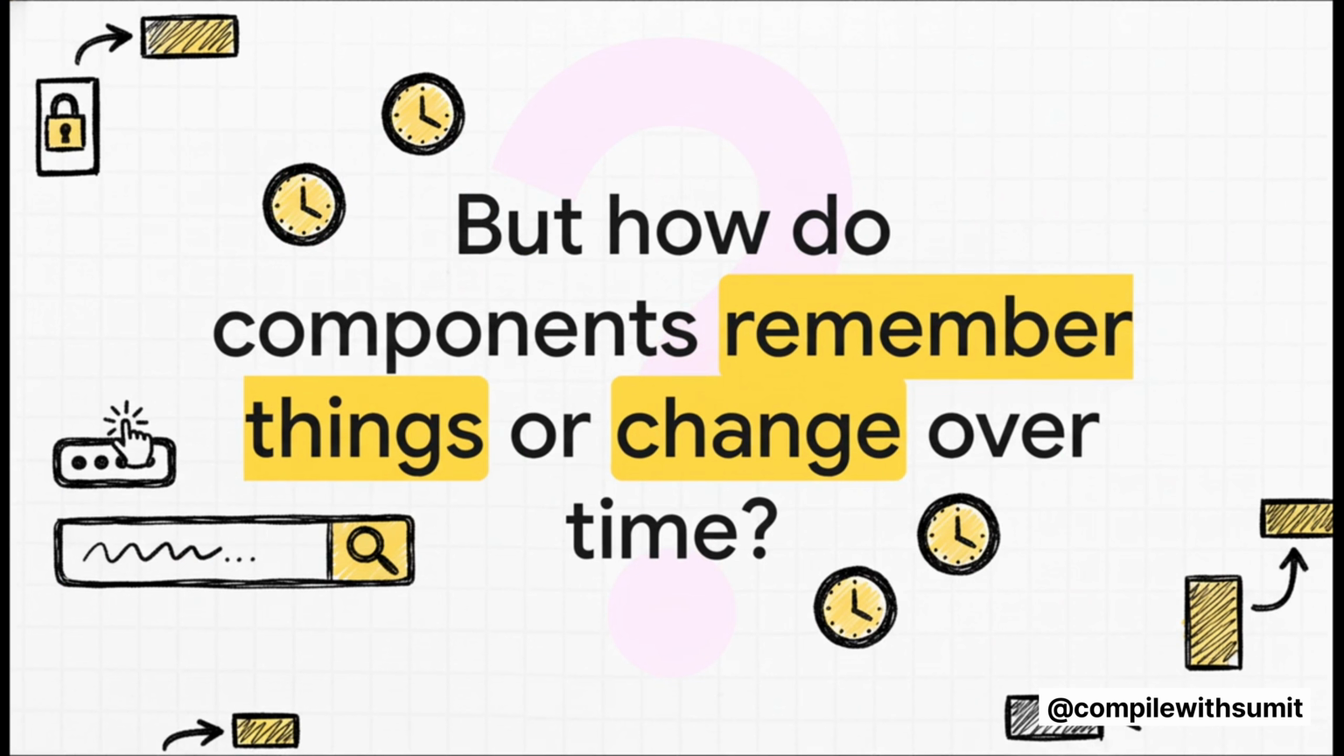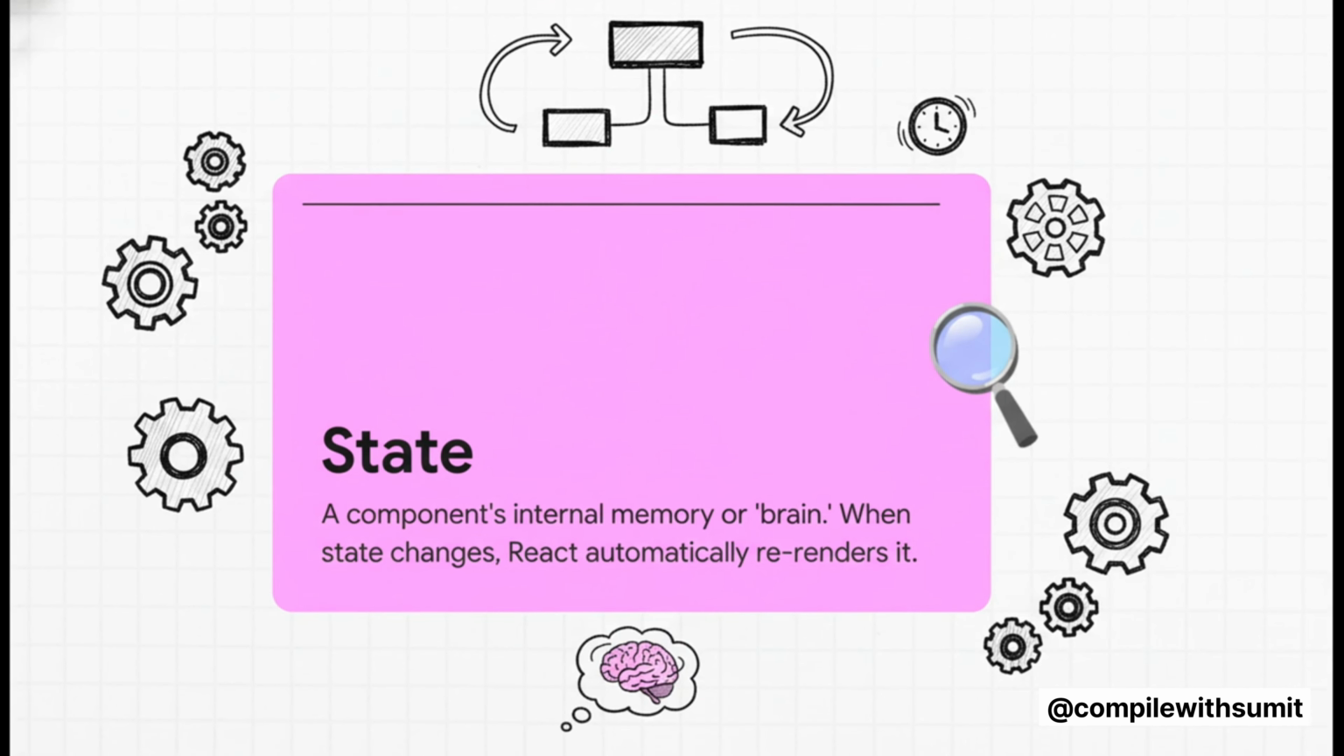Right, so props are for passing data down. But what happens when a component needs to remember something on its own? Like how does it keep track of whether a drop-down menu is open or what you've typed into a search box? How does it remember stuff? The answer to that question is state. You can think of state as a component's own private memory. It's like its little brain.